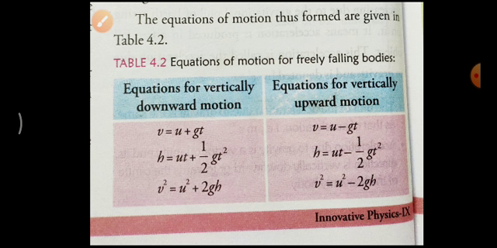Then the equations for vertically upward motion. You know that while any object is moving vertically upward, a retardation is produced. Retardation is also called negative acceleration. So the value of g will be negative while it is moving in the upward direction. In that case, what are the equations of motion? v = u - gt, h = ut - ½gt², then v² = u² - 2gh. Simple one only. I hope all of you have understood this one also.